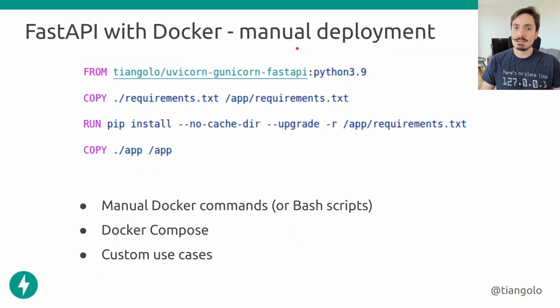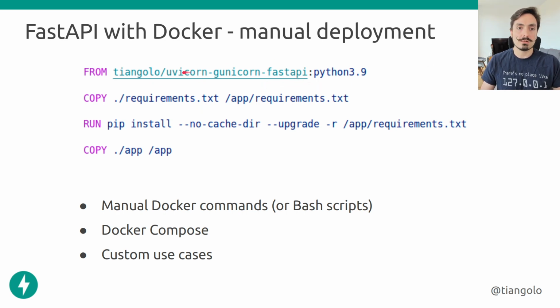In some cases, when you're doing, for example, manual deployments, so for example, running manual Docker commands or bash scripts that just start the containers directly, or in Docker Compose or with some other custom use cases, you can use this, let's say, official Docker image. It's the only Docker image for FastAPI that combines Uvicorn with Gunicorn. And then you just do the same thing: copy the requirements, install the requirements, copy the application code, and now we don't add the explicit command, because the image takes care of running the command and doing all the magic to run Uvicorn through Gunicorn and start multiple processes and handle memory and all that stuff.